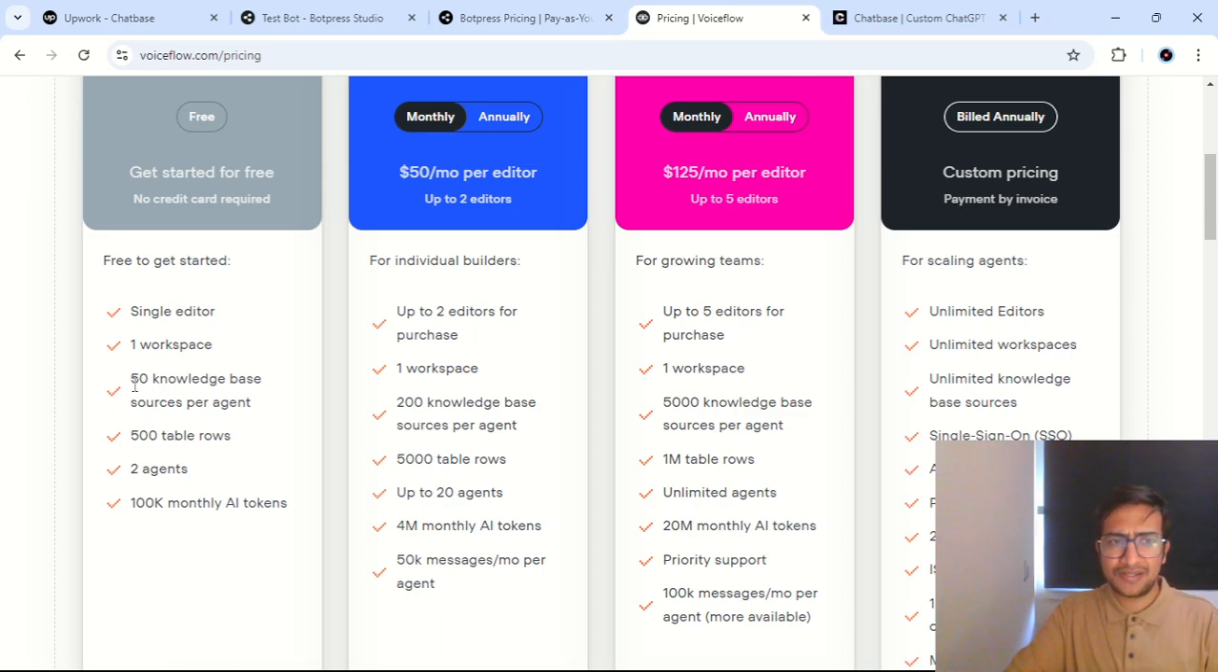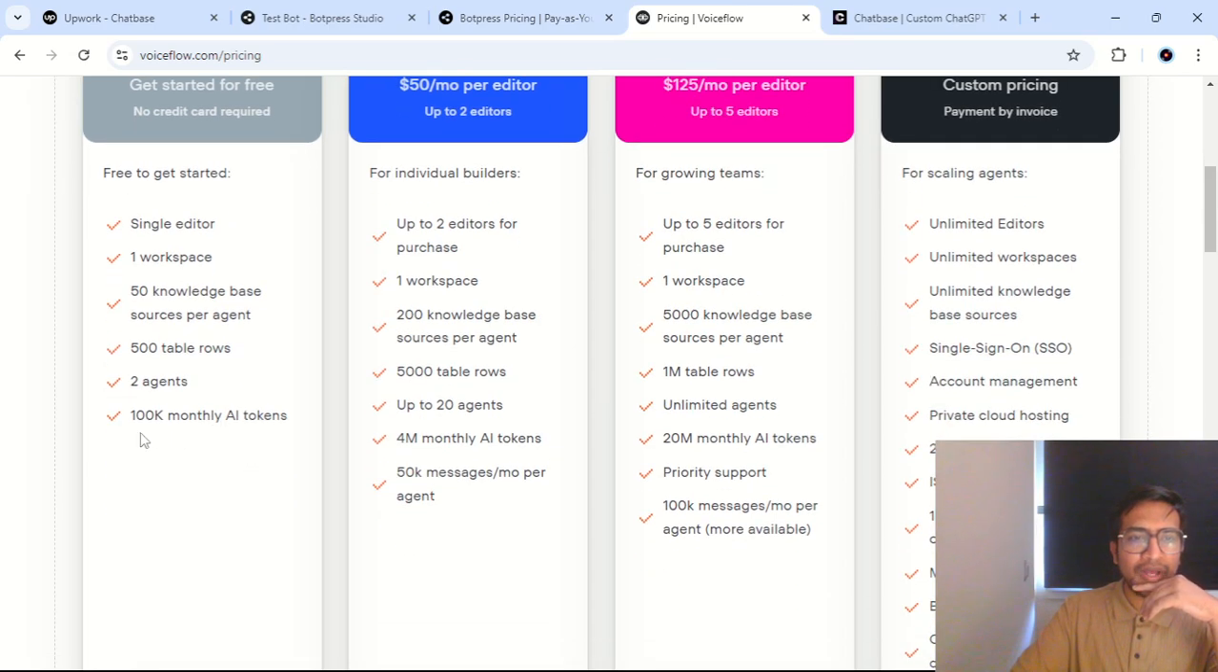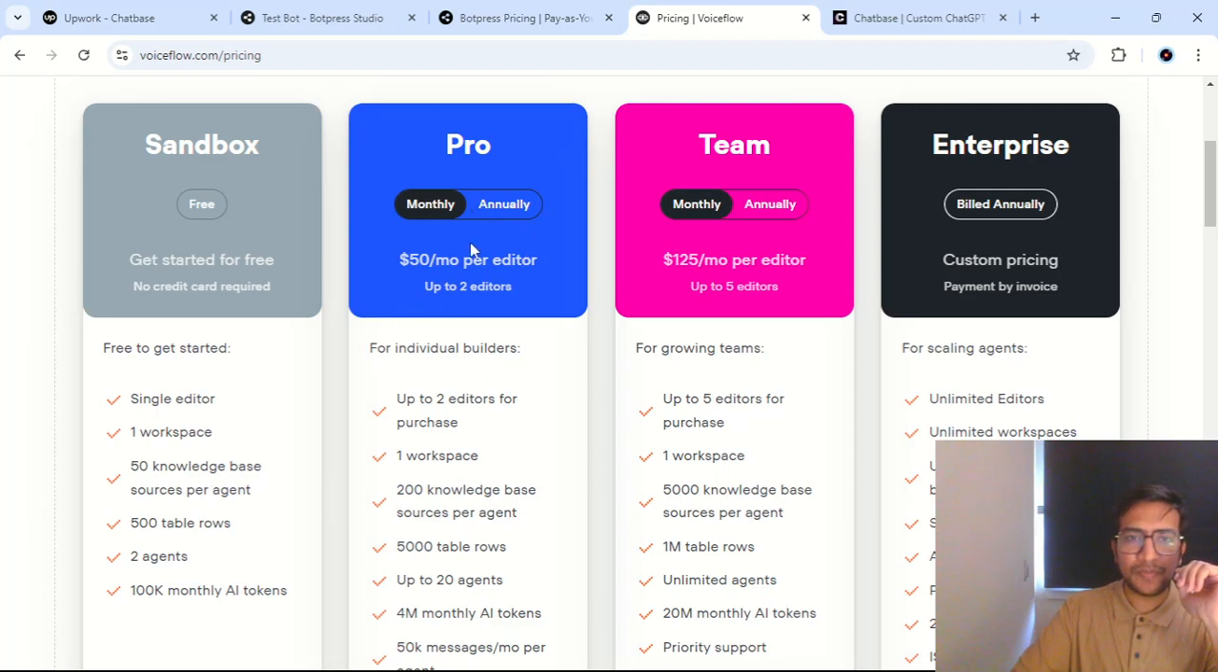So this is quite good. Like 50 knowledge base sources is quite good. You get to build 2 agents and you have 100K monthly AI tokens. And the next plan is the Pro plan, which is $50 per month. So a good thing I found with VoiceFlow is that you could start building, learning the tool with the free plan. And then once you think you're good enough, you can start selling it, because if you have to sell it, you will have to use the Pro or Team plan for your clients later on.